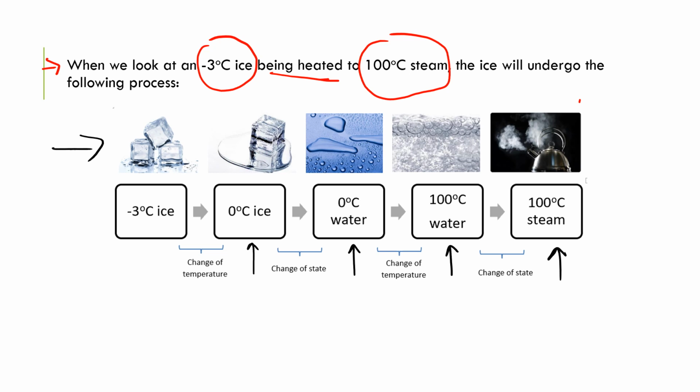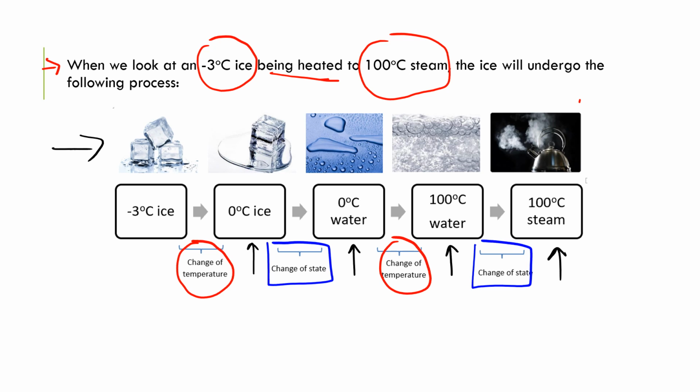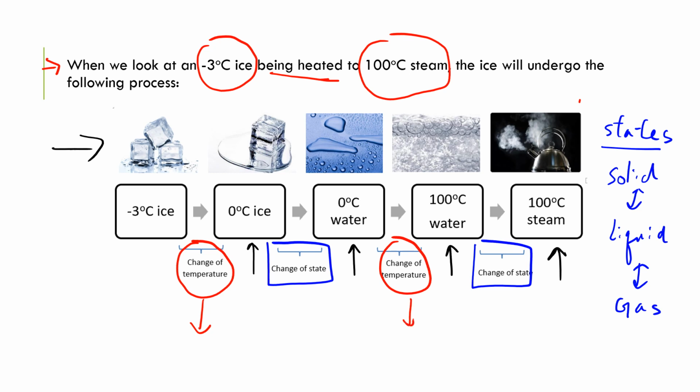However, when you take a look at it carefully, you find that some of them is talking about the change of temperature, and some of them is talking about the change of state. Now, change of state means from solid to liquid or liquid to gas. Solid, liquid, and gas are the states. So these are the states. Because when you take a look at the change of it, you'll find that some of them is about temperature and some of them is state.